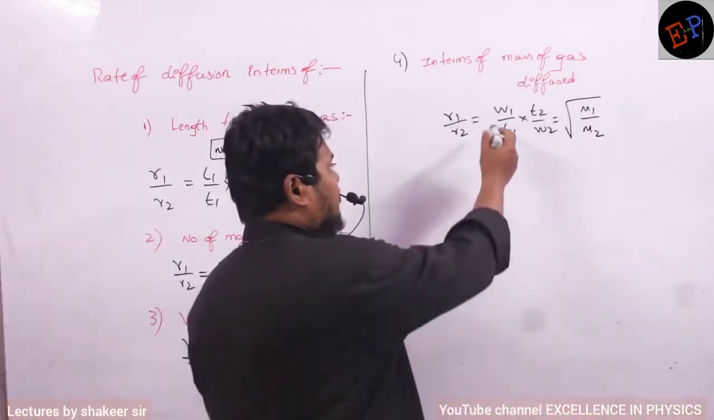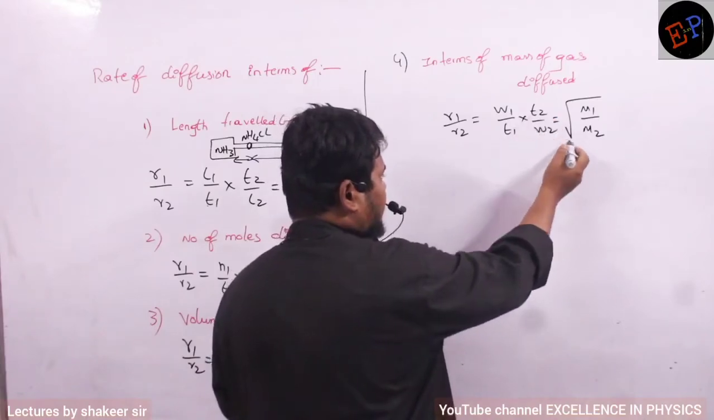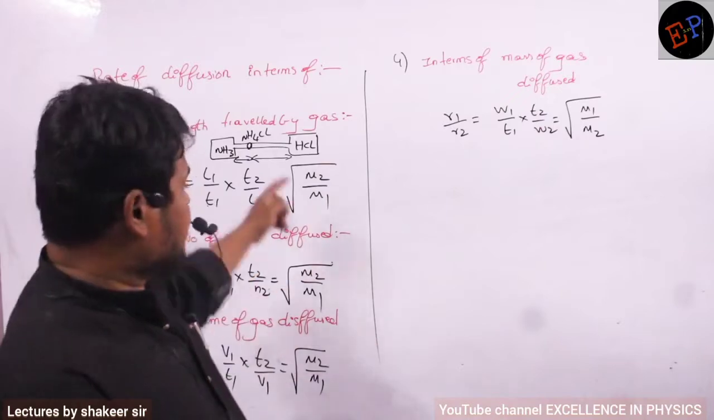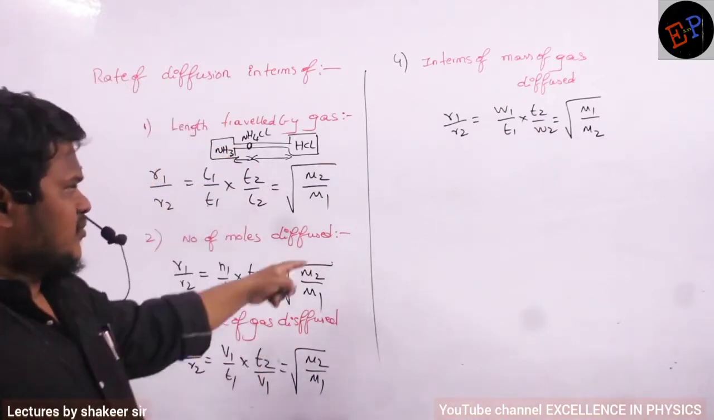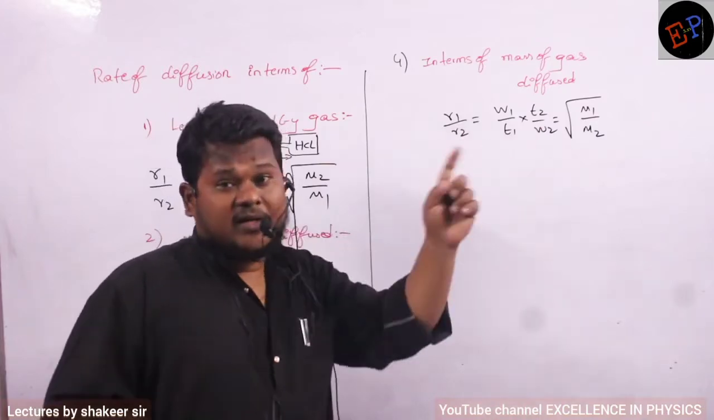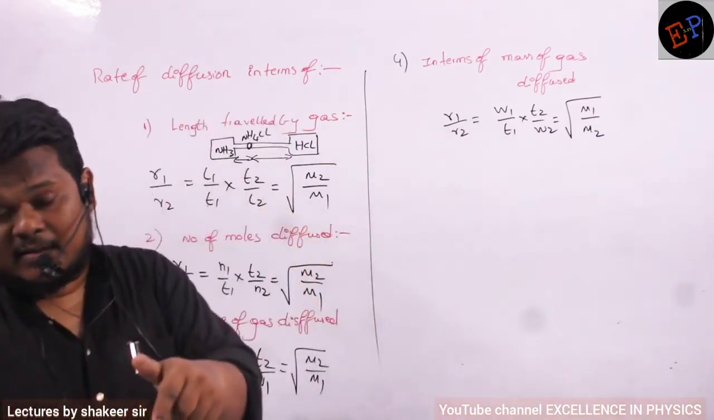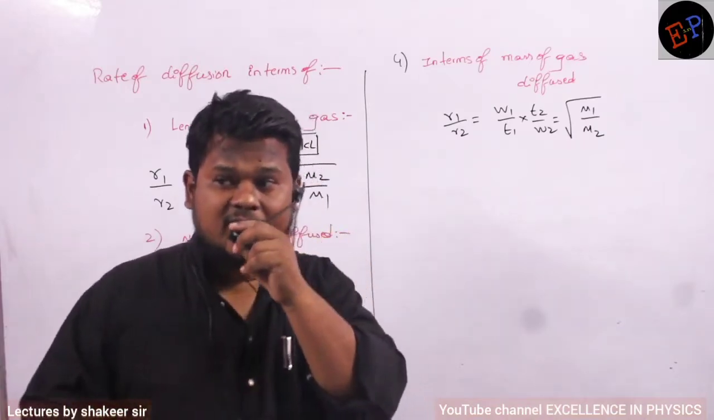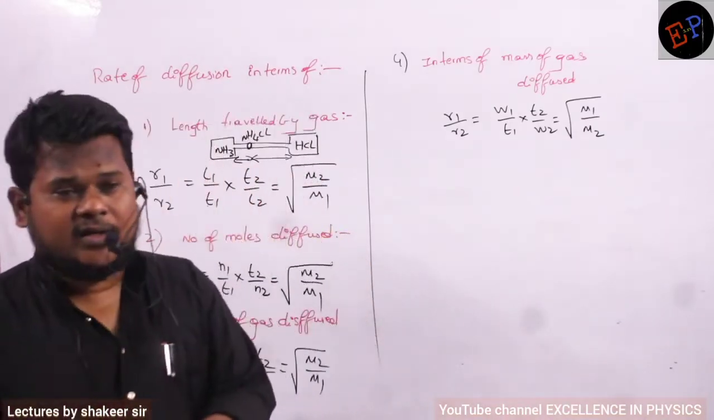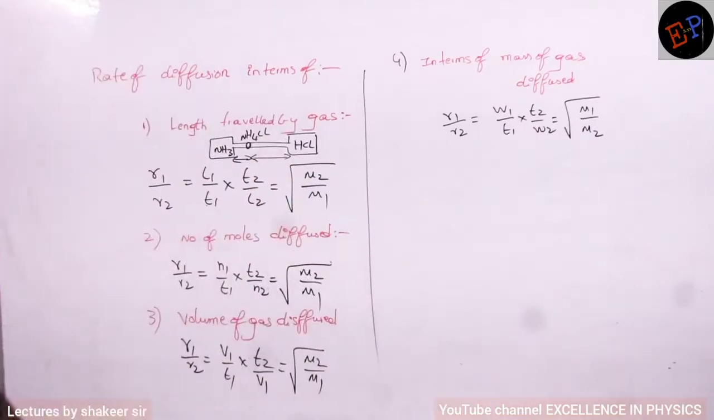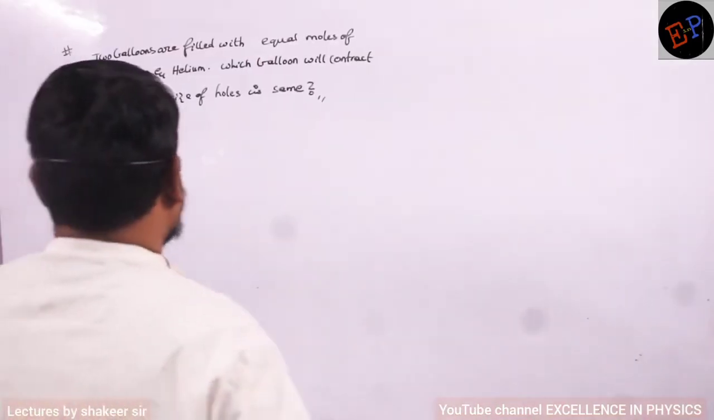So therefore, W1 by T1 multiplied by T2 by W2 is equal to here square root of M1 by M2. In all these you will write M2 by M1, but here you will write M1 by M2. So W1 and W2 are not initial masses. They are masses which have diffused, which have gone outside the cylinder. That is called W1 and W2. Understood, no? Already you have written, no? Okay. So this is the question.